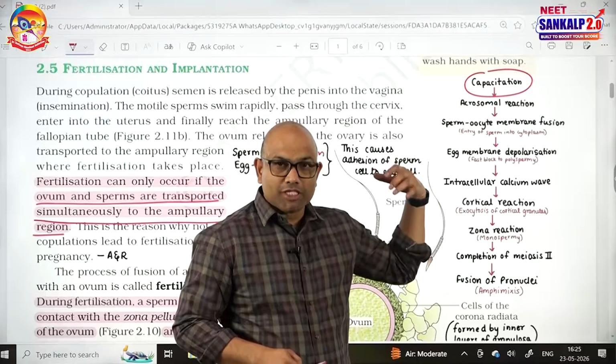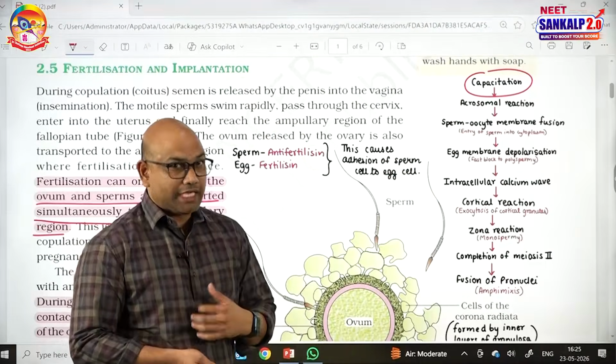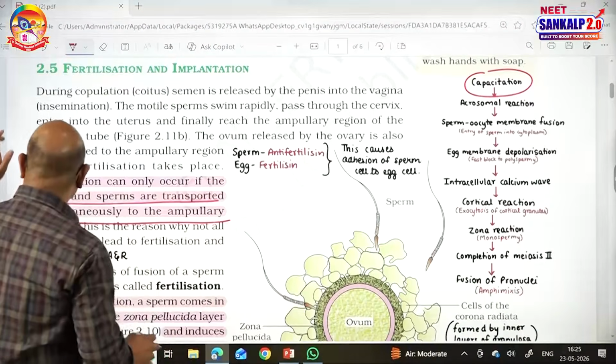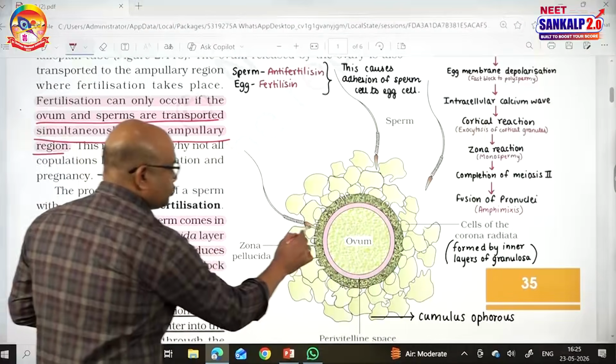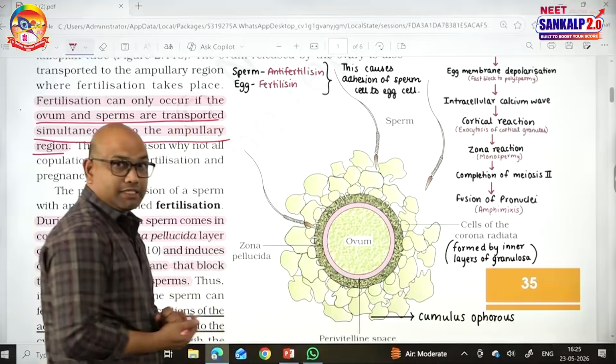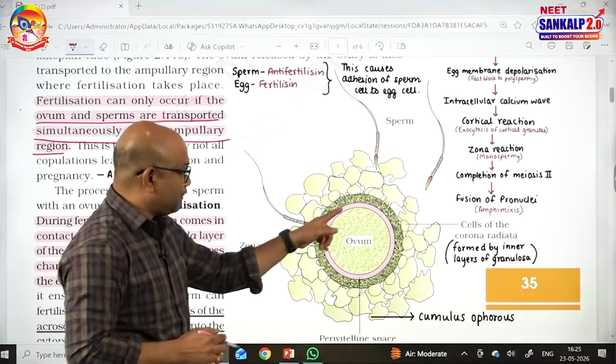The acrosome of the sperm releases certain enzymes required for fertilization. Those enzymes help the sperm to cross the corona radiata, cross the zona pellucida and enter the space called the perivitelline space between the zona pellucida and the membrane of the ovum.